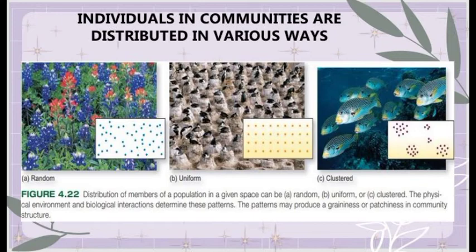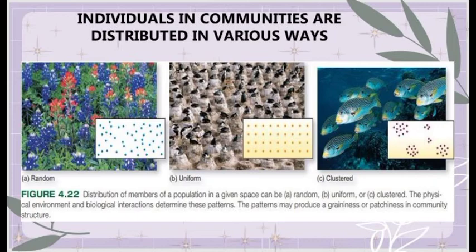So random, makita natin na yung dots, yung arrangement niya is random talaga siya, hindi siya naka-align. Unlike dito sa uniform, makikita natin na sobrang naka-align siya from sa taas until sa baba. While yung cluster is like yung sinabi ko kanina, they clump together. So parang by group siya. So ito yung meaning ng random, uniform, and cluster or patchy.